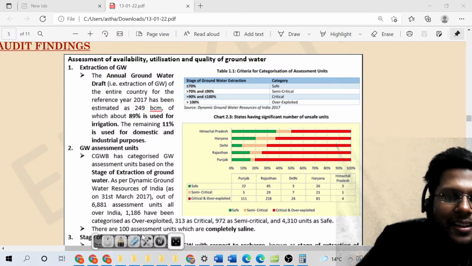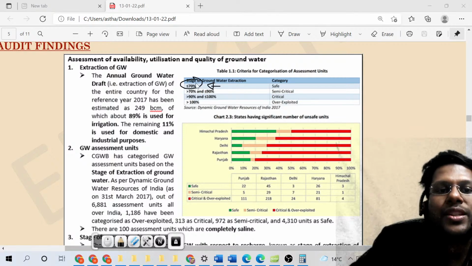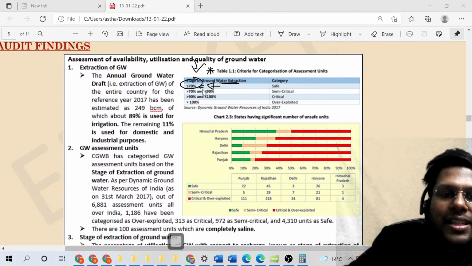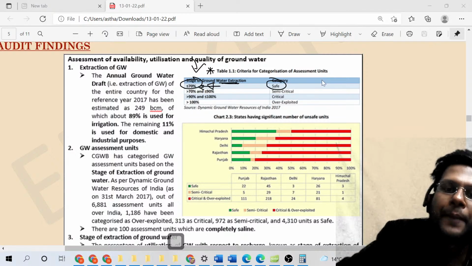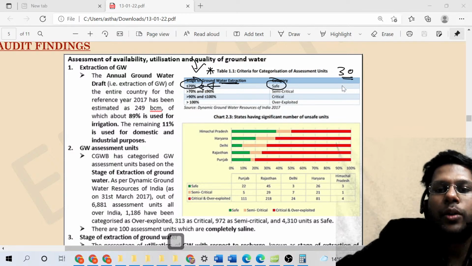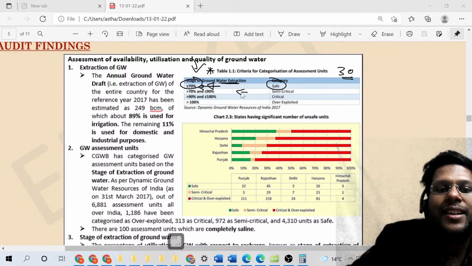So in India, there are certain places, around 70%, which have a stage of groundwater extraction. Use this keyword, stage of groundwater extraction. Around 70% of the places are in the safe category. That means there, if extraction of water is happening, it is still fine because we are replenishing around 30% of water. We also have around 20% places which are in the semi-critical stage.